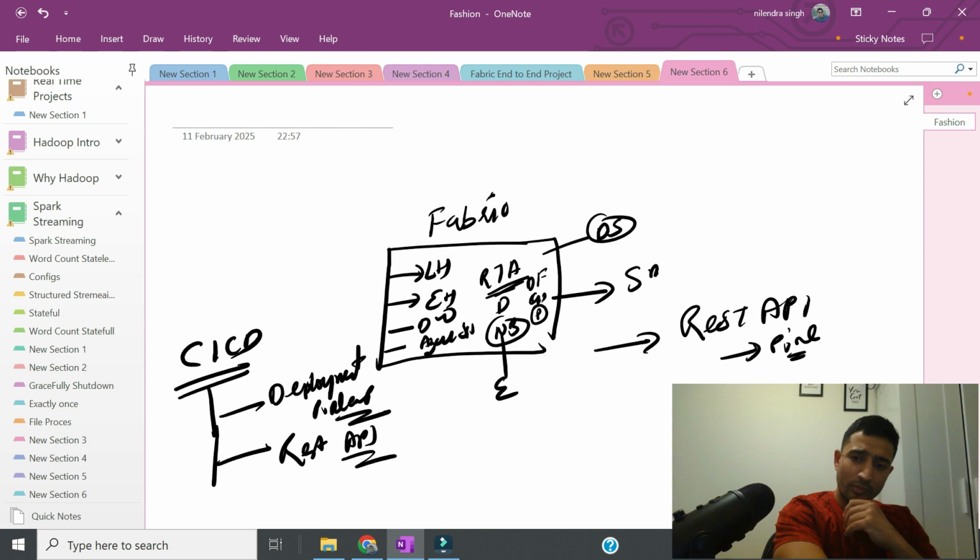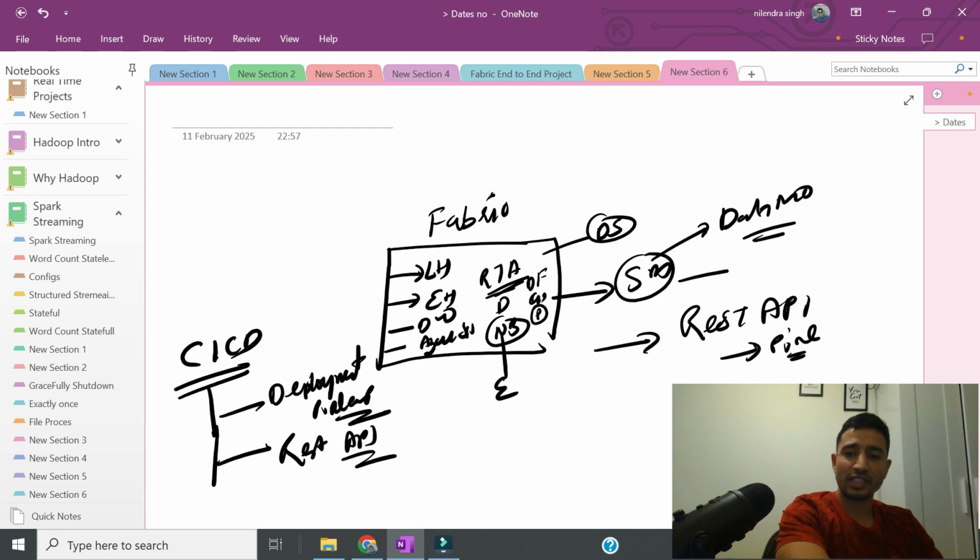Then semantic modeling. In this semantic modeling, I would like to cover data modeling up to some extent, and then some sort of dashboarding. I'm not a Power BI expert, but we can create a few dashboards. So this is how Fabric looks.